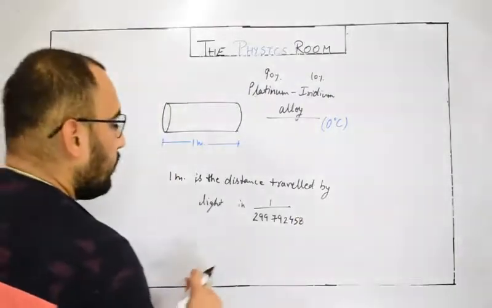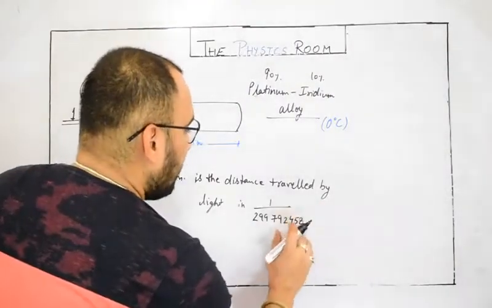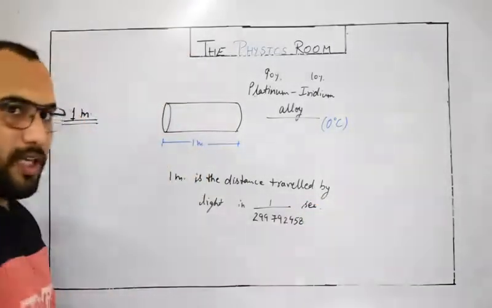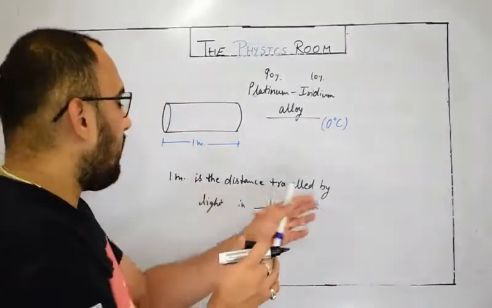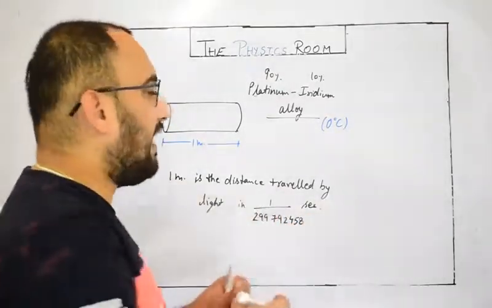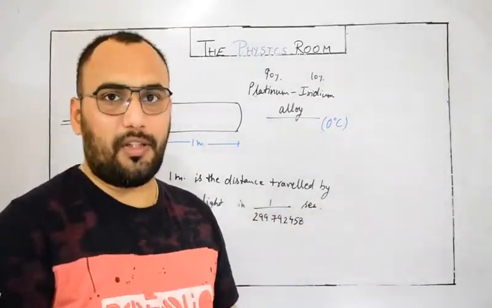299,792,458 fraction of a second. Okay, so 1 meter is the distance traveled by light in this fraction of a second. This is the basic definition. Actually, it is some kind of experimental definition.